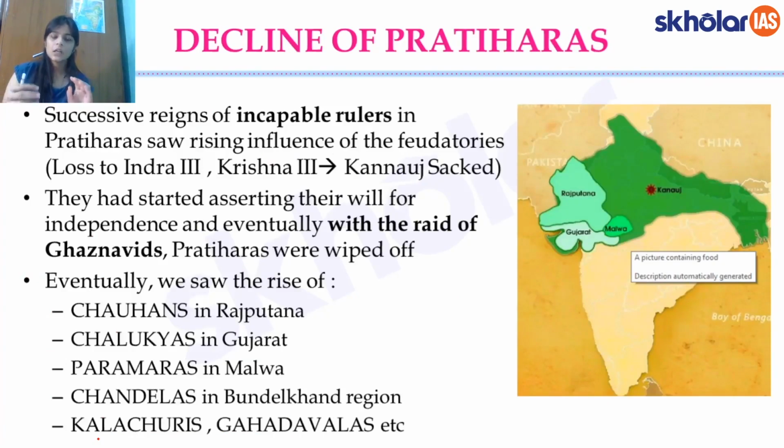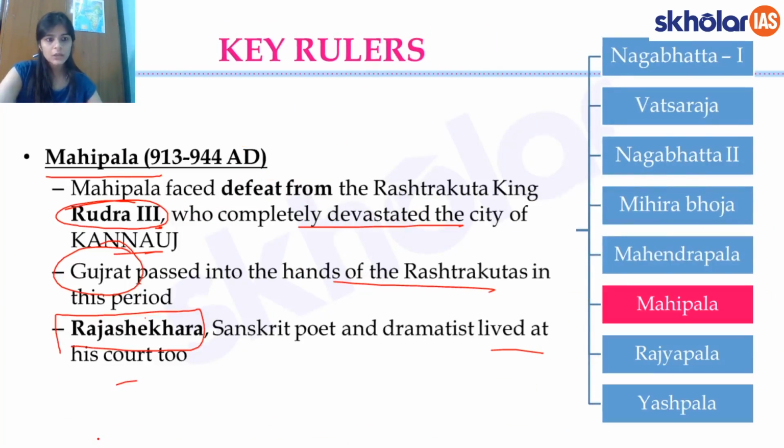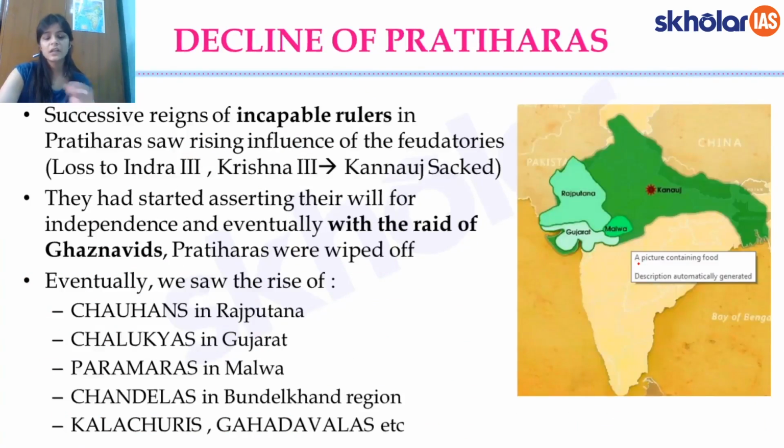So this has brought us to the end of the details that we were to study of the Pratiharas. Now let's talk about how such a mighty and strong empire finally came to a decline, and where it went wrong. I mean, you saw in the previous slides that we did have some really strong rulers, as in we had Nagabhatta II, we had Mihir Bhoja, and we had Mahendrapala. But after Mahendrapala, I told you that his successor, Mahipala, and the kings were not as strong, and these successive reigns of incapable rulers essentially let their feudatories rise in power.